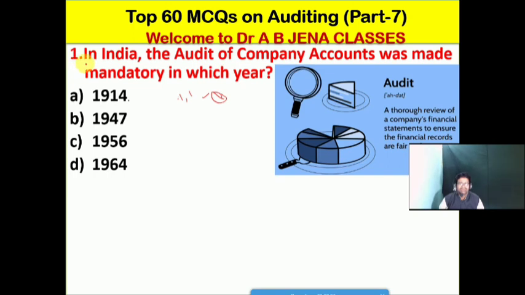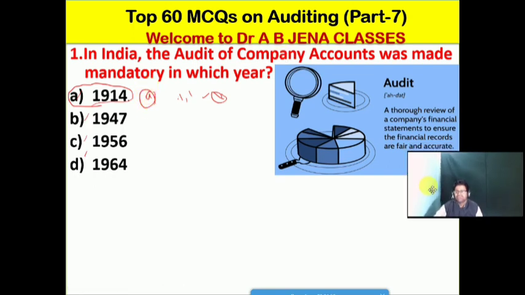The first MCQ: in India, the audit of company accounts was made mandatory, meaning compulsory, in which year? A 1914, B 1947, C 1956, D 1964. Friends, the audit of the company was made mandatory in the year 1914. So A is the right option for this MCQ.